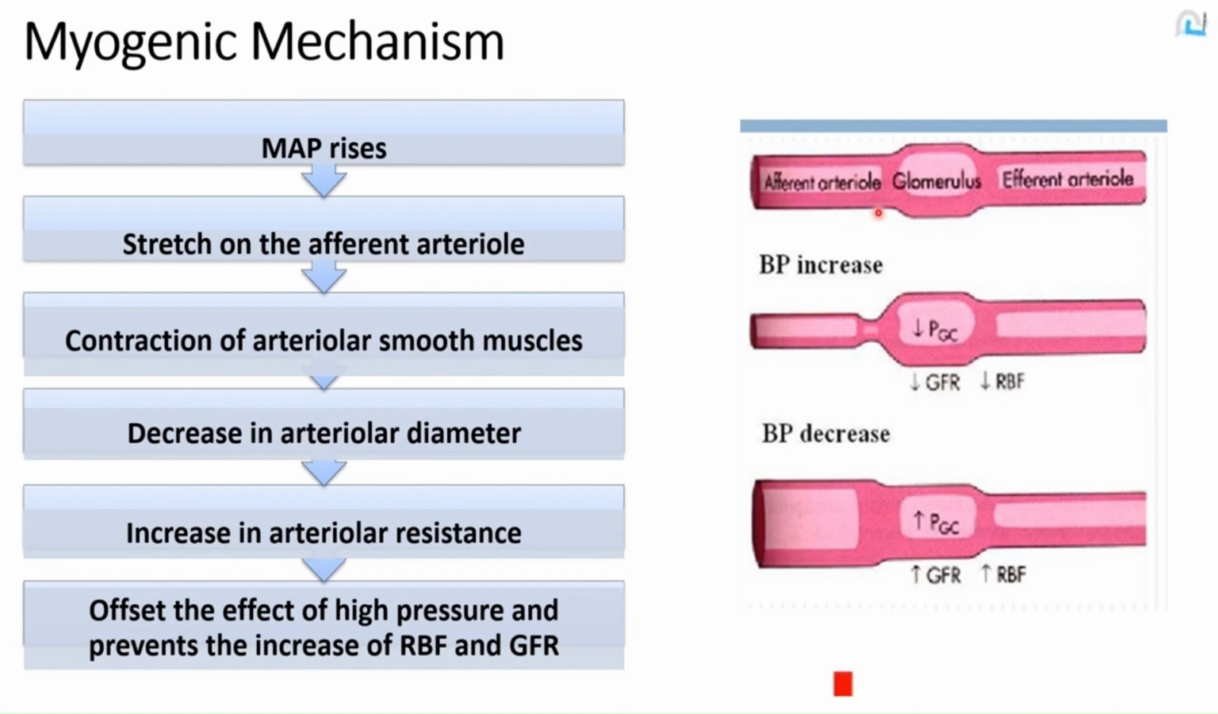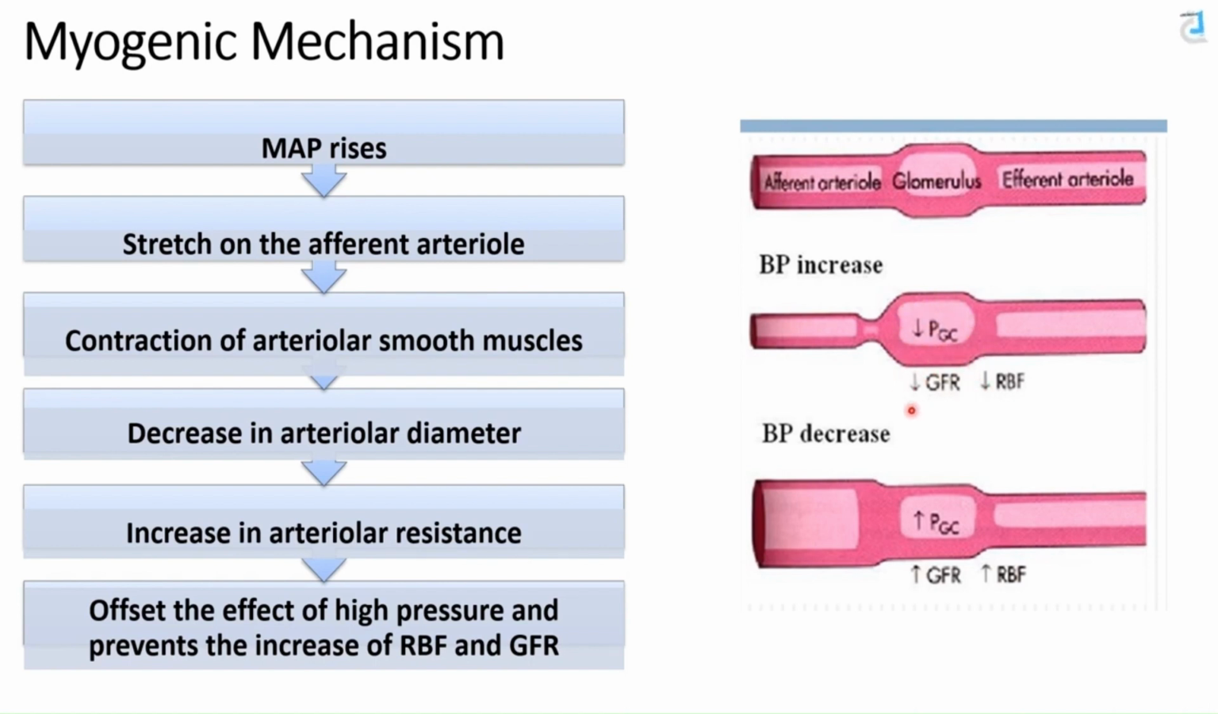That stretch on the smooth muscle will result in a response from the smooth muscle in the form of contraction. So when the blood pressure increases and there is stretch on the wall of the afferent arteriole, there will be contraction of the smooth muscle, and that will result in constriction. That vasoconstriction of the afferent arteriole will decrease the blood coming into the glomerulus, decrease the hydrostatic pressure, and decrease the GFR.